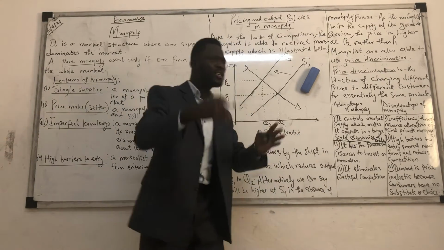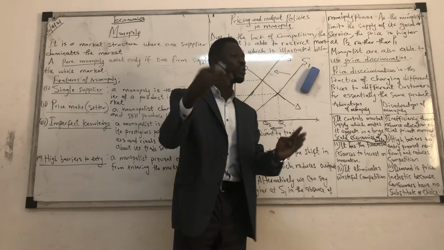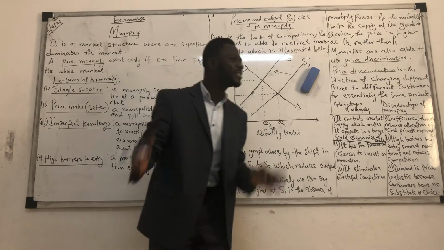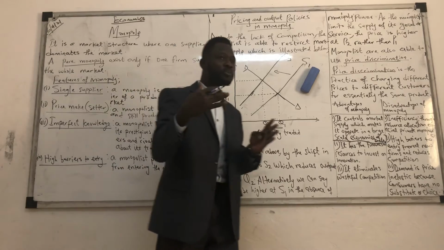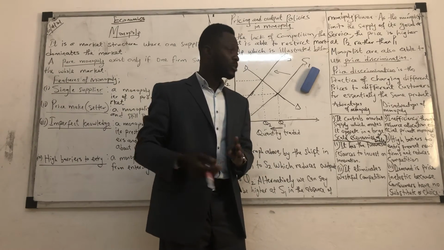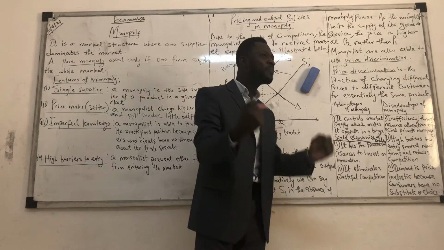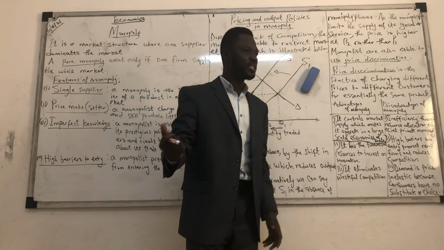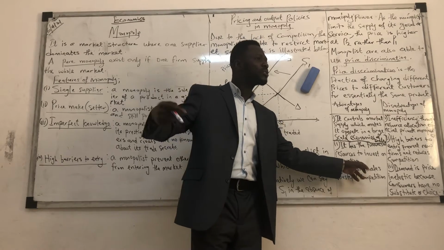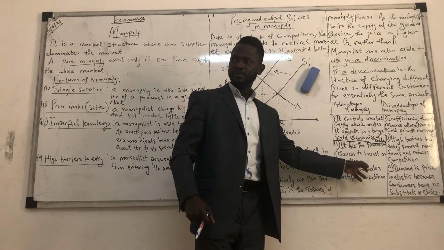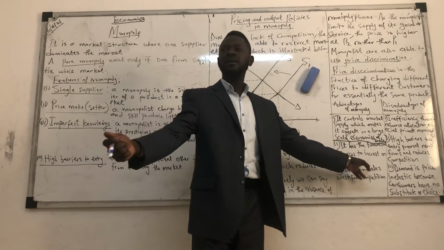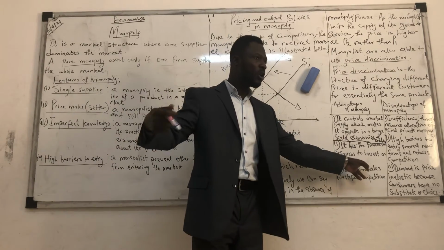As a monopolist, you have a lot of money coming to you, you have a lot of revenue. Because you have a lot of revenue, you could innovate, you could do research on how to make your business or your product become better. So a monopoly has what? The financial power to do research. That is innovation. Do we understand innovation here? Yeah. Because you have a lot of revenue, you could do research. That's an advantage for the business. So it makes the business go better. It makes the products become better.